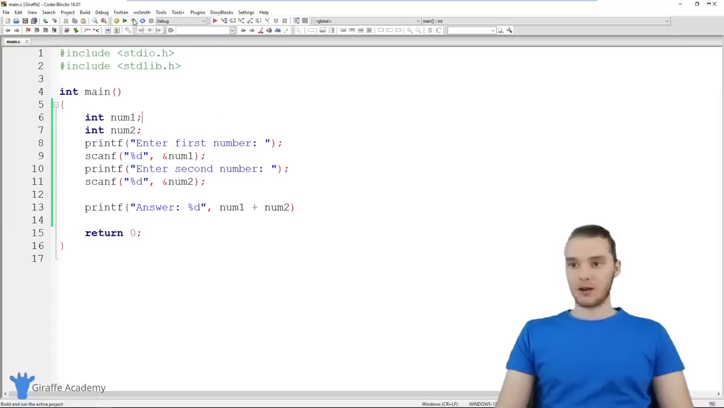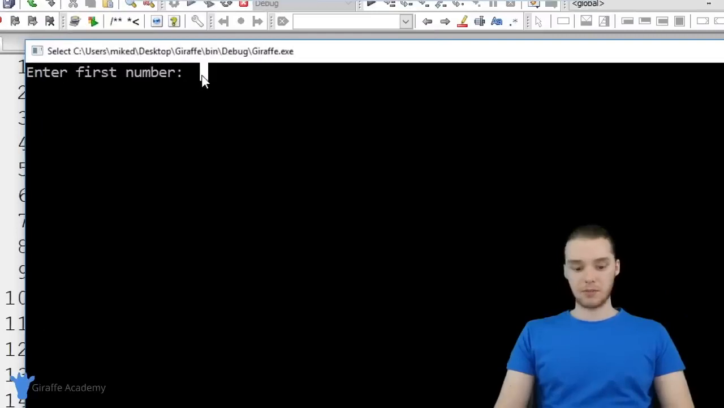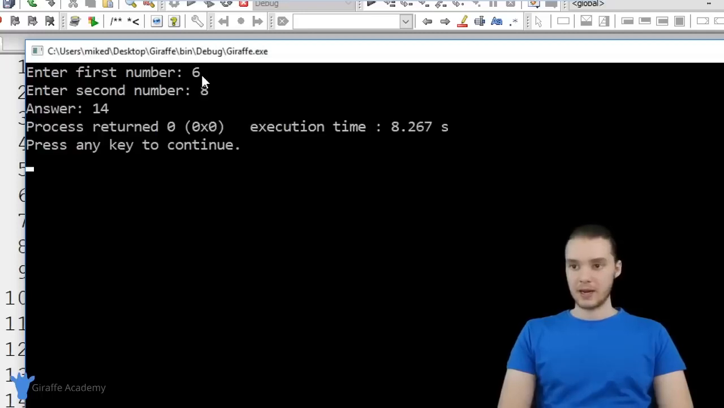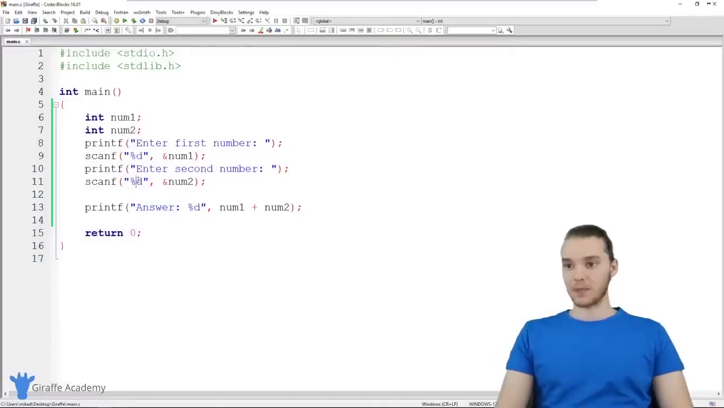Let's try to run our calculator. So I'm going to run my program, and you'll see over here it says enter first number. So let's go ahead and enter 6. Enter second number, we'll enter a 8, and now we're going to get 14. So 14 is the correct answer. So our program worked. It was able to add the numbers correctly, and everything's awesome.